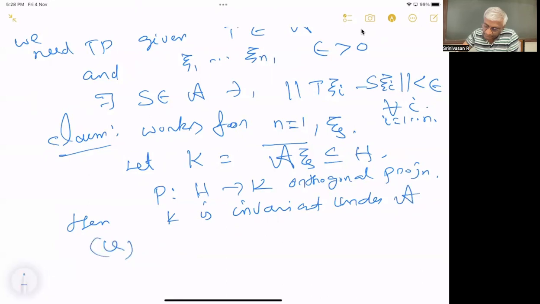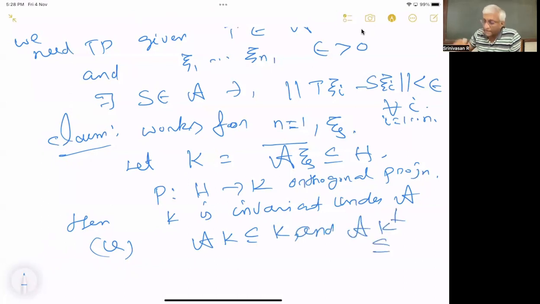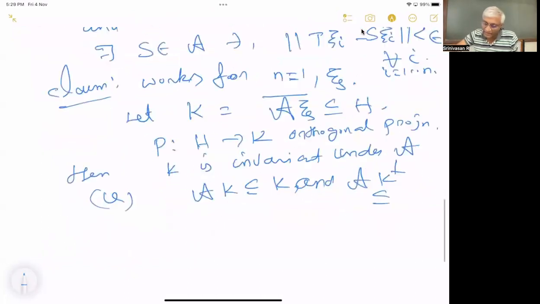That is, AK is contained in K. The first statement is what is called invariance, and the reducing statement includes K perp as well. It will look like a direction. If you have any H, it looks like K direction and K perp.